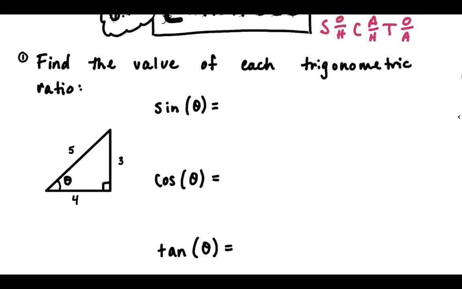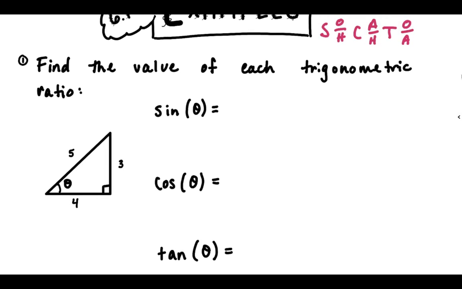All right, so first example, I want to keep SOHCAHTOA on the screen. We're going to find the value of each trig ratio. In order to do this, we need to label our triangle with the parts, the opposite, the adjacent, and the hypotenuse. I recommend starting with the hypotenuse because we know that it's across from the 90-degree angle always. It doesn't depend on theta. So shoot across from our 90-degree angle and we get our hypotenuse. So hypotenuse for this triangle is 5. And I'm going to even write hypotenuse right by it so I don't forget that that's the hypotenuse.